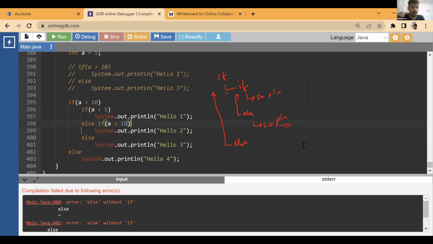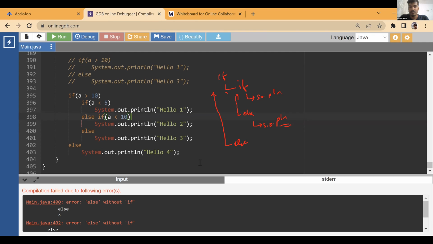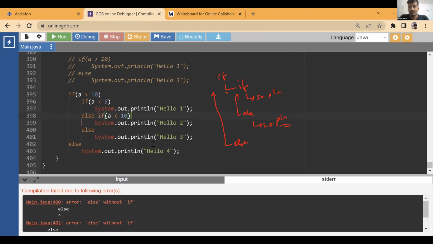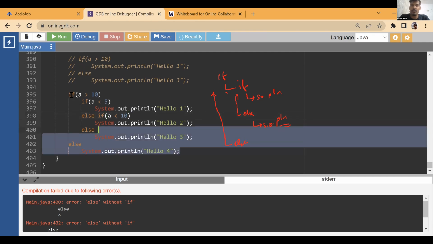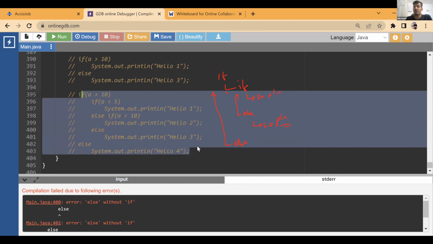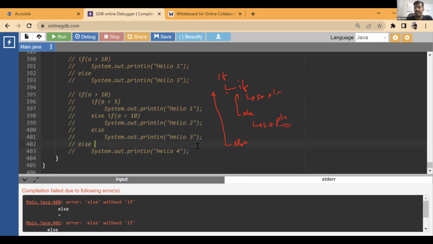If you always see, brackets are always preferable, even if you have a single statement, even if you have two statements, always prefer brackets. Okay, that avoids any confusion and you don't have to handle these situations which will result in errors. Okay. Understood? Clear? Now play around with it. Nested ifs, play around with dangling else. Okay, you will get much more clarity on this. Once you try it out yourself, it will become clearer where this else is getting associated, where this if is getting associated. I mean semicolon.